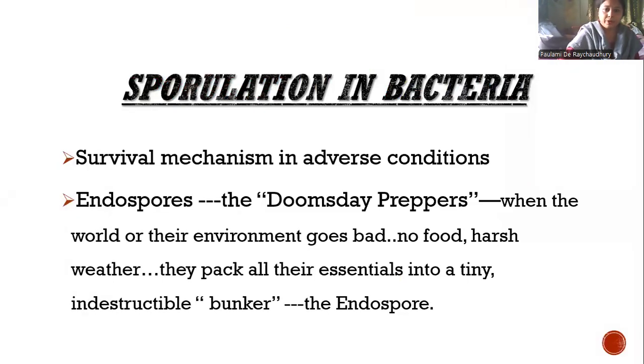So, what is sporulation in bacteria? It is the survival mechanism in adverse conditions. Endospores are basically the doomsday preppers. Whenever the environment surrounding the bacteria, the vegetative form, goes bad, no food, harsh weather, they pack all their essentials into a tiny, indestructible bunker, that is the endospore. So, this is the sporulation.